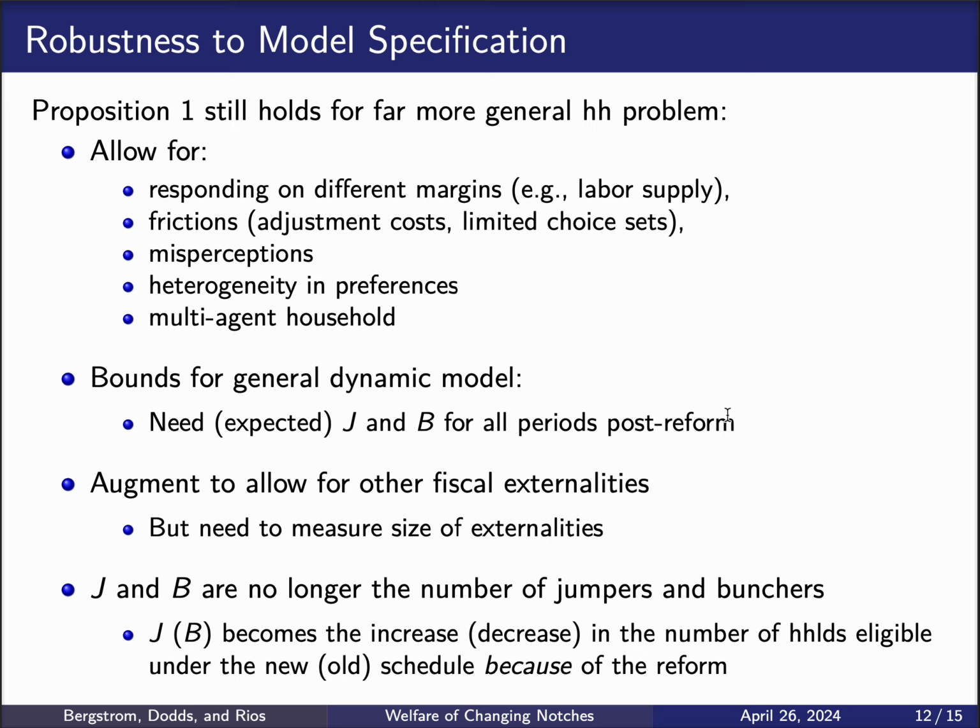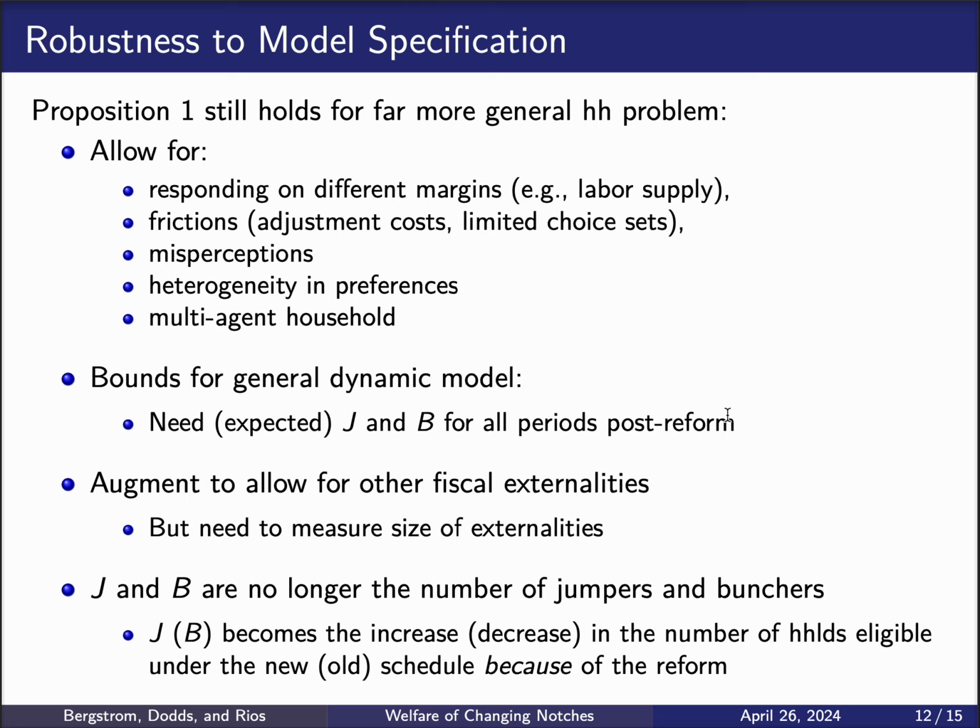Now, we also show that the bounds hold for a dynamic model, but now we will need not only J and B, but also the expected J and B for all periods after the reform. We showed that we can amend the model to allow for other fiscal externalities, the fact that the program can generate externalities on other tax revenues for the Brazilian government. But in that case, we'll need to measure these externalities, of course.